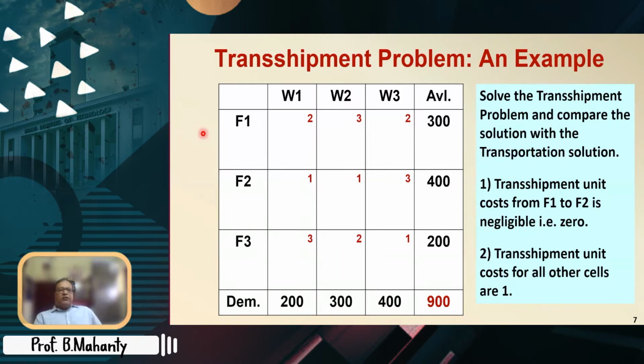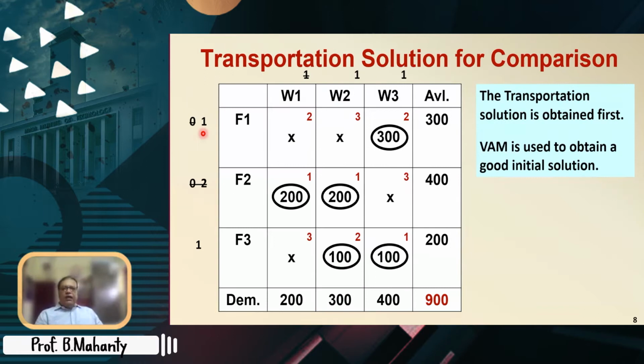If there is a source through which no material can pass, that means it cannot be thought of as a destination, that is, no other factory or warehouse can send material to this particular factory, then we can leave it alone as a source and we need not take it as a destination. Please understand this. That is what we are going to discuss.